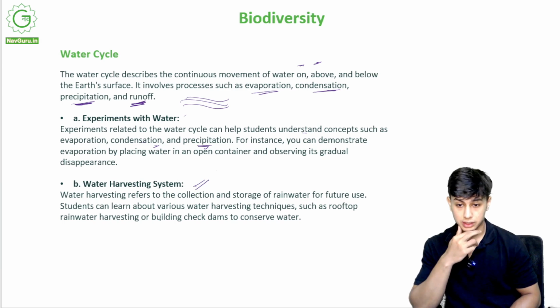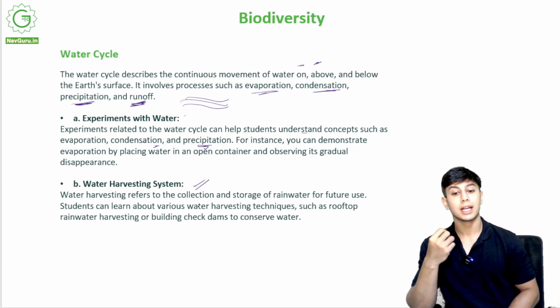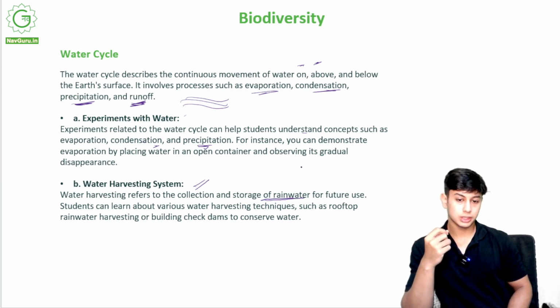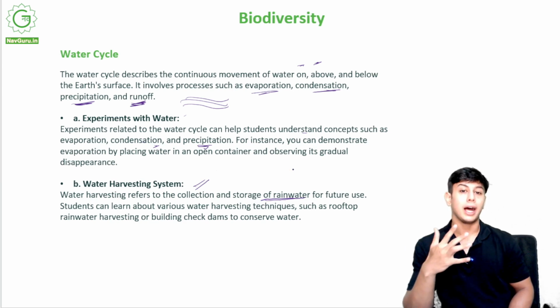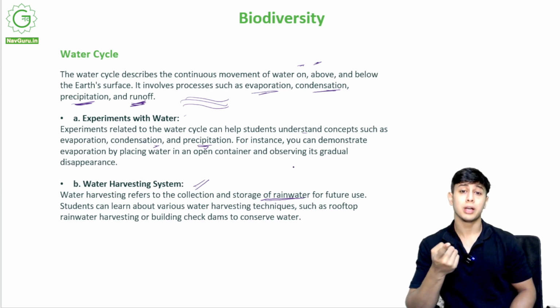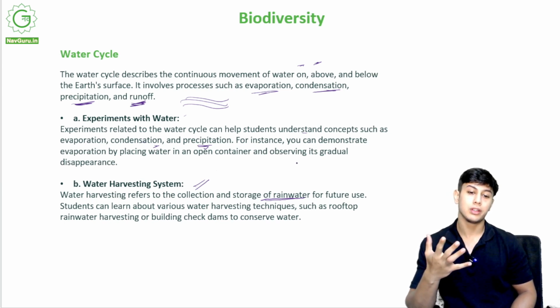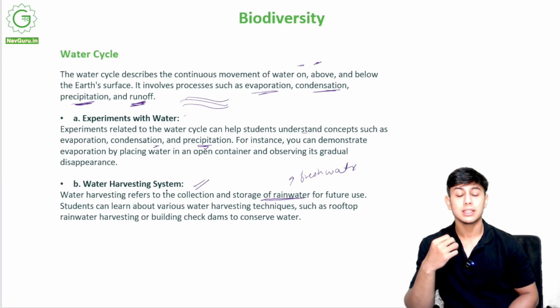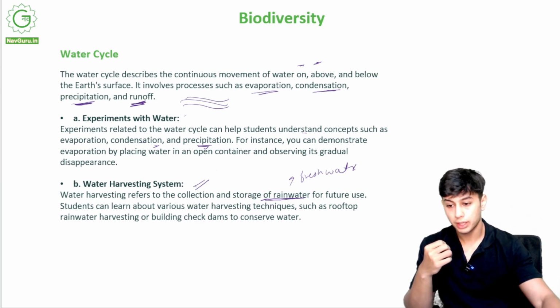Now come to the water harvesting system. What is the water harvesting system? Water harvesting refers to the collection and storage of rainwater. Since rainwater is fresh water, I can store it and use it for various purposes. I can even drink it after boiling it. I can bathe in it. I can store it for usage. Rainwater is fresh water, no salts in it. If I collect and store it, that is rainwater harvesting. Let me show you.